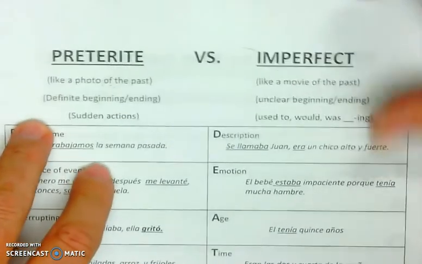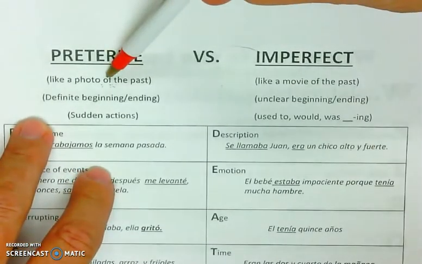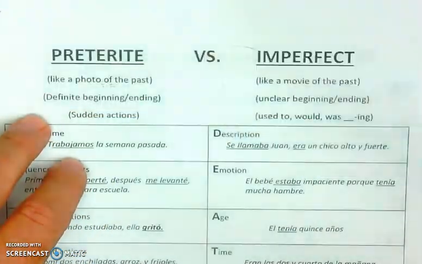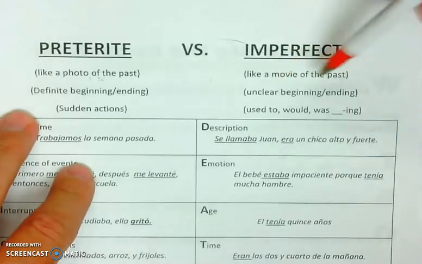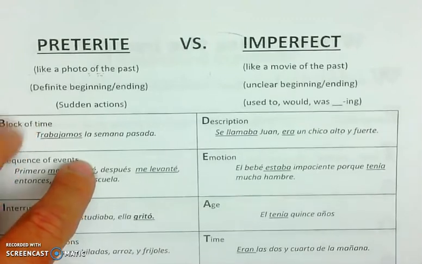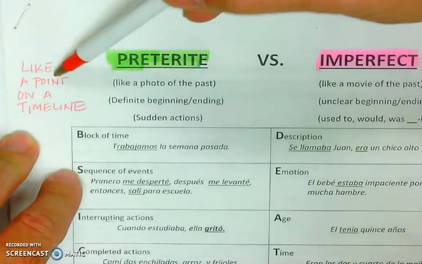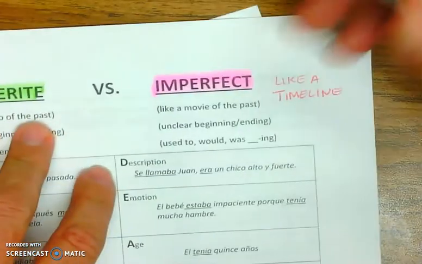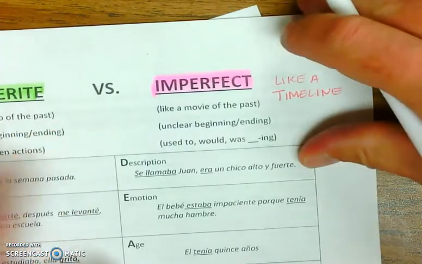Now, if you look at it as a whole, preterite is kind of like taking a picture of the past. It's like a photo. It's still, you know exactly when it happened and ended, whereas the imperfect is more like an ongoing movie. You can also look at it like the preterite is a point on the timeline, okay? It's just like a dot on the timeline, whereas the imperfect would be like the timeline itself as a whole.